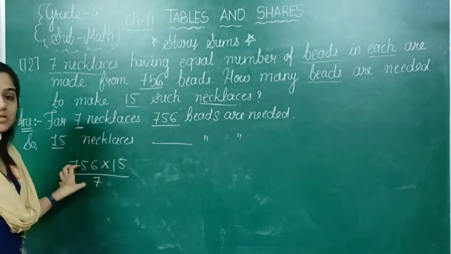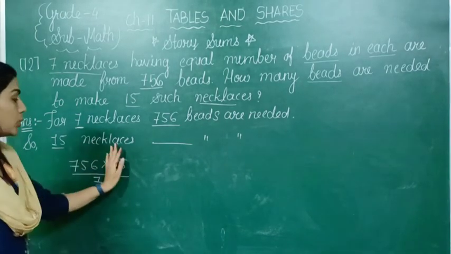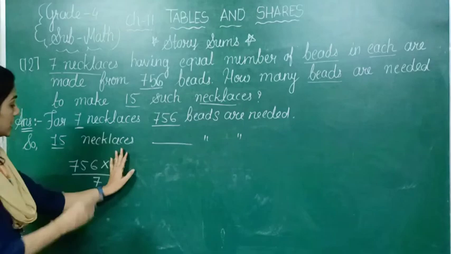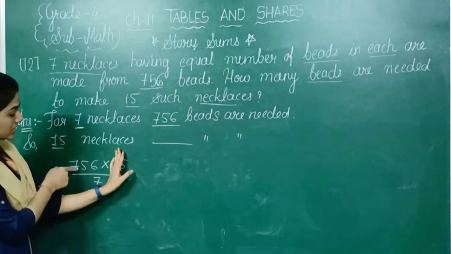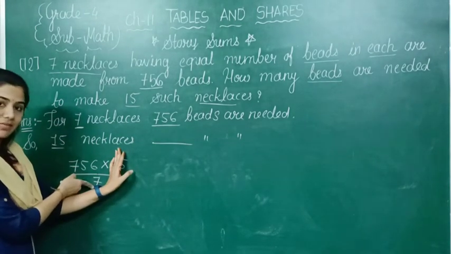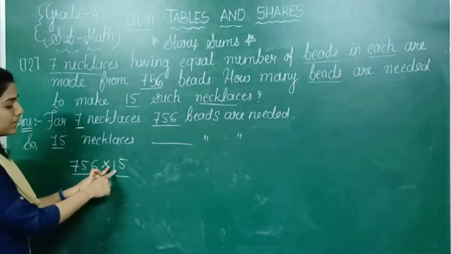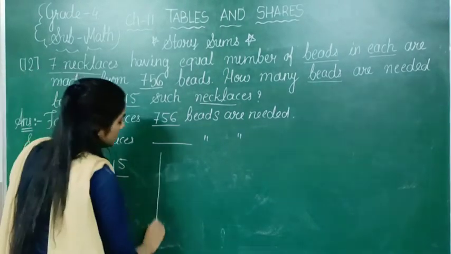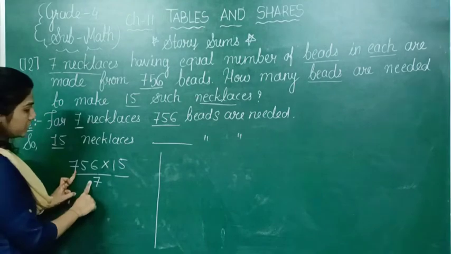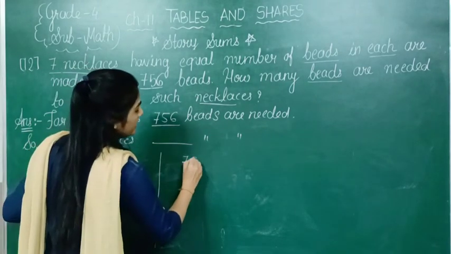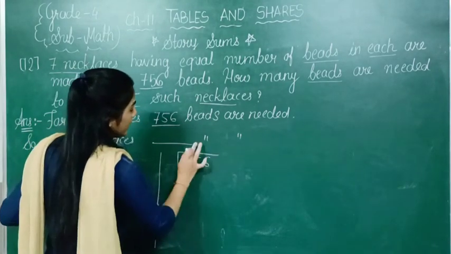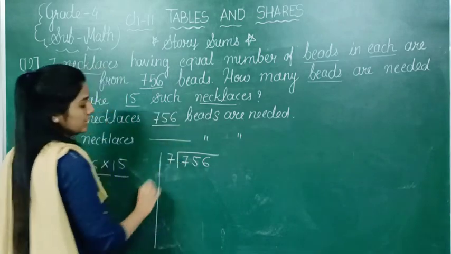But all these numbers are very big. So first we need to clear any one step. Means if we divide this 756 with this 7, that answer we will multiply with this 15. So let's do this division first. 756 divided by 7.